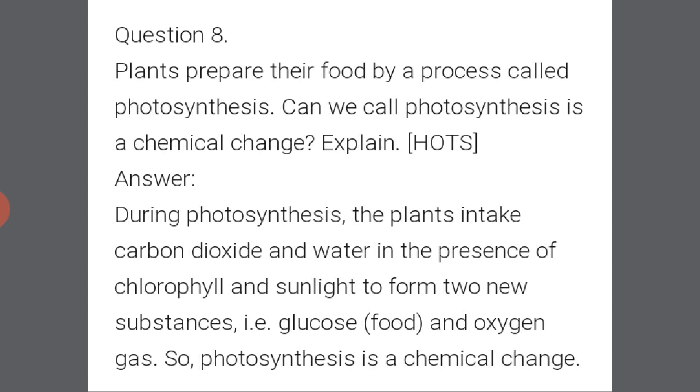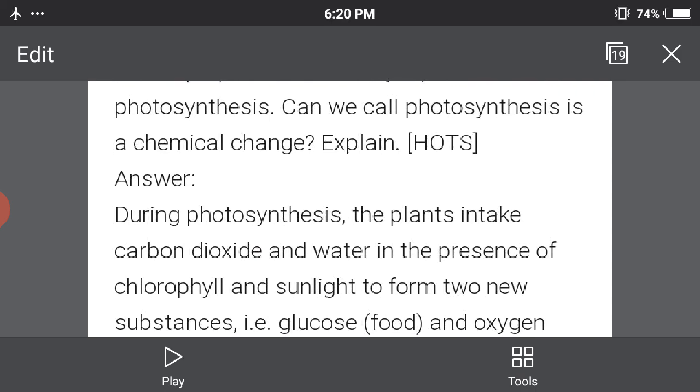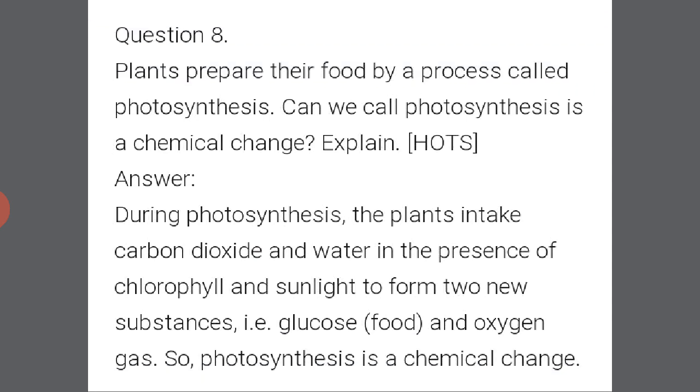Now, plants prepare their food by a process called photosynthesis. Can we call photosynthesis a chemical change? Explain. During photosynthesis, the plants take in carbon dioxide and water in the presence of chlorophyll and sunlight. We all know this process, photosynthesis. We have already studied this process in our chapter number 1. It forms two new substances, that is glucose and oxygen gas. So the photosynthesis process is a chemical change.